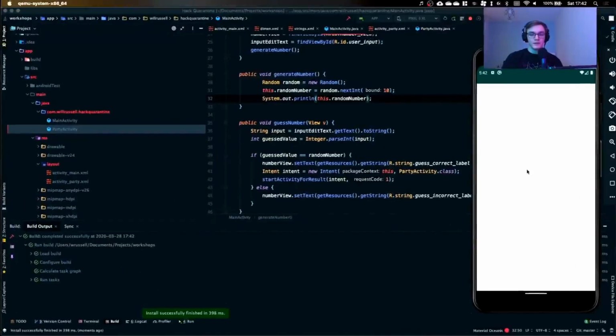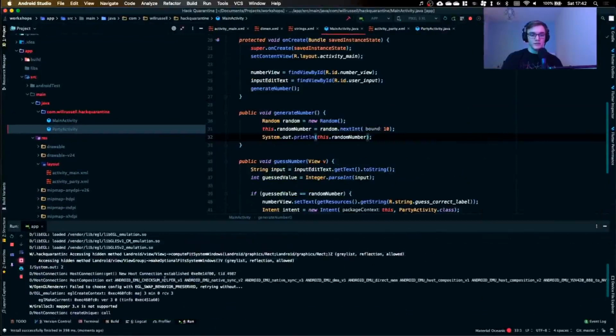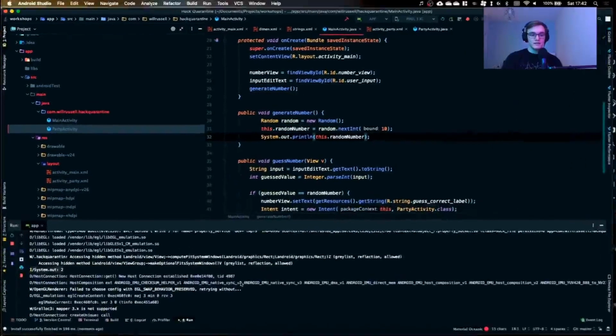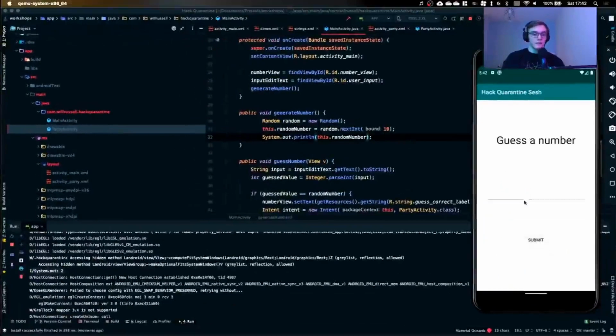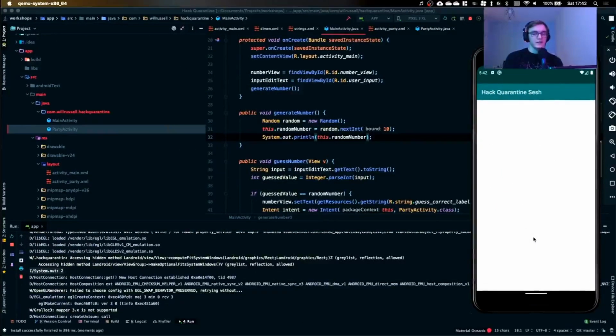Here we go. So now if I open run, we can see somewhere inside of here, the random number is in fact 2. So it says System.out said 2. Now if I put 1 in, it should do nothing, right? And it did nothing. But if I put 2 in, it says we guessed correctly, and it's opened a new activity, but there's completely nothing on it, right? This is not particularly useful.